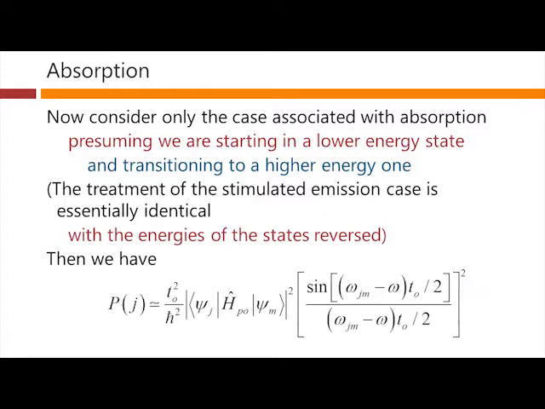Then we have this equation from our previous derivation, leaving only the absorption term in here, which resonates when omega is approximately equal to omega_jm, the separation between the jth state and the mth state in energy divided by h bar.